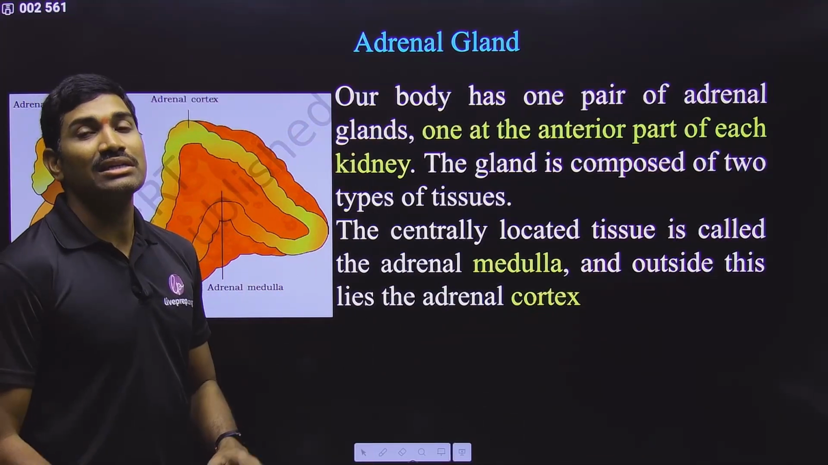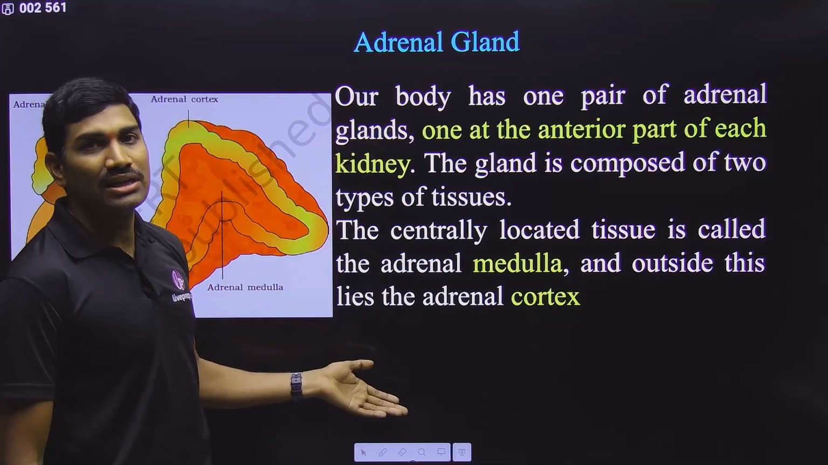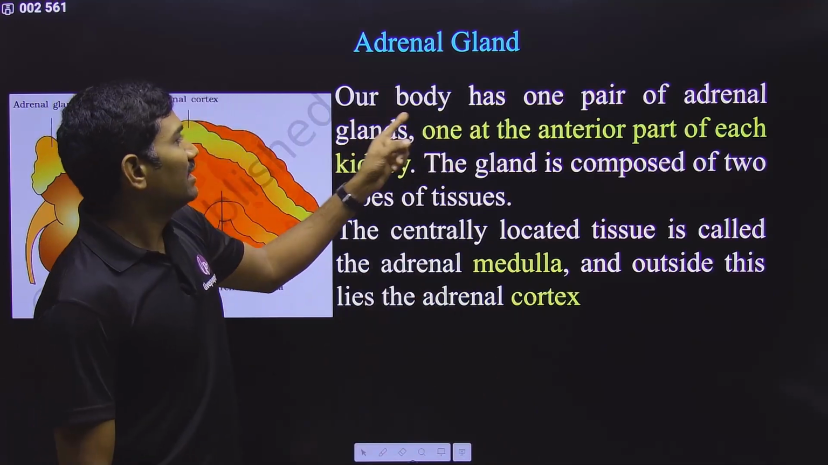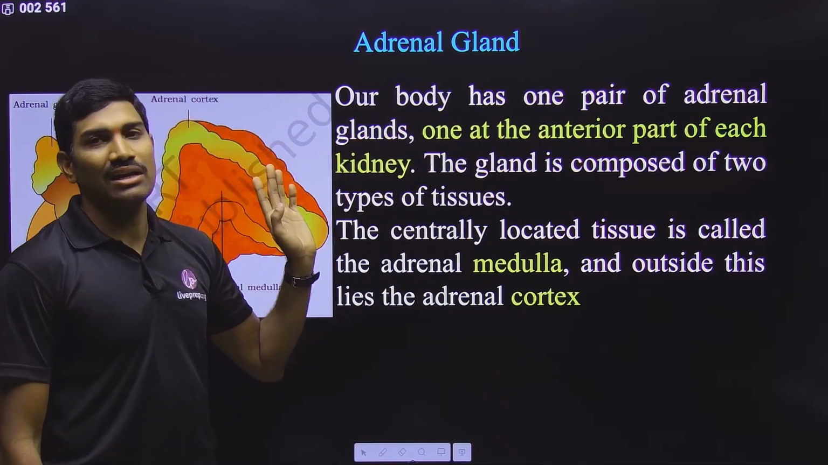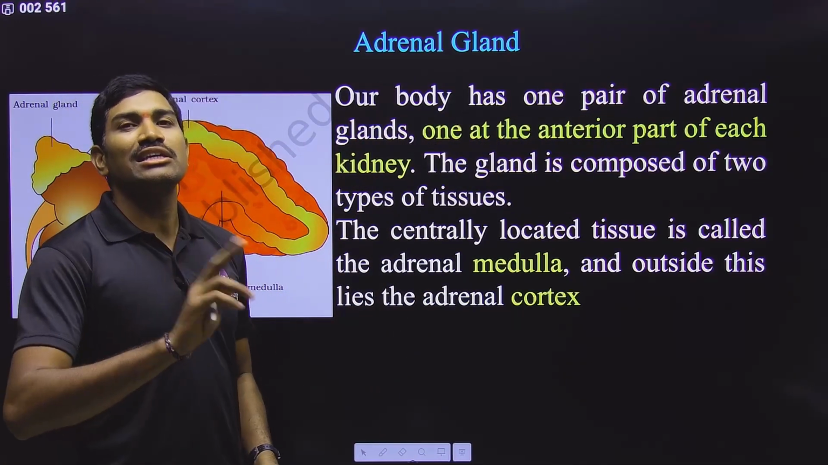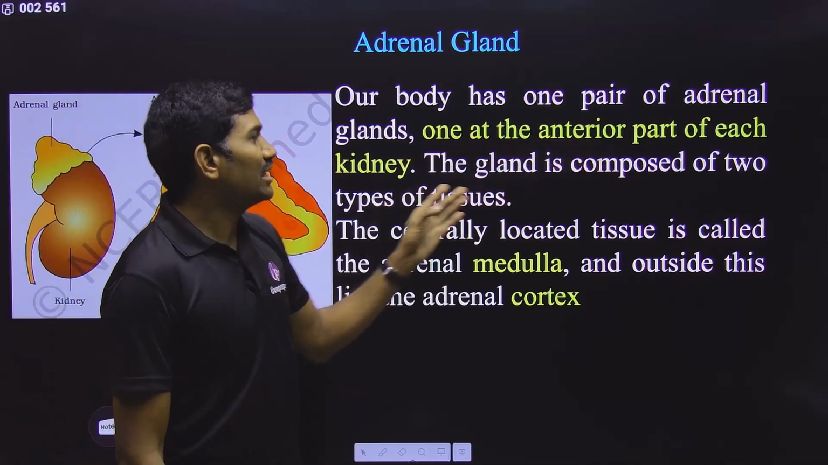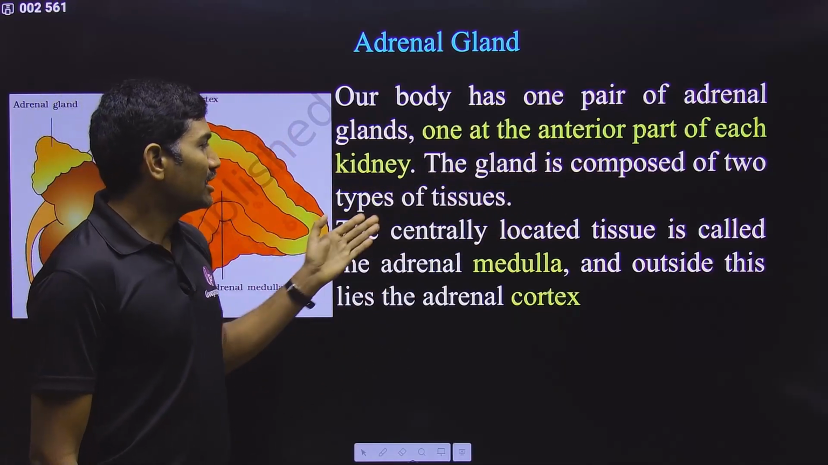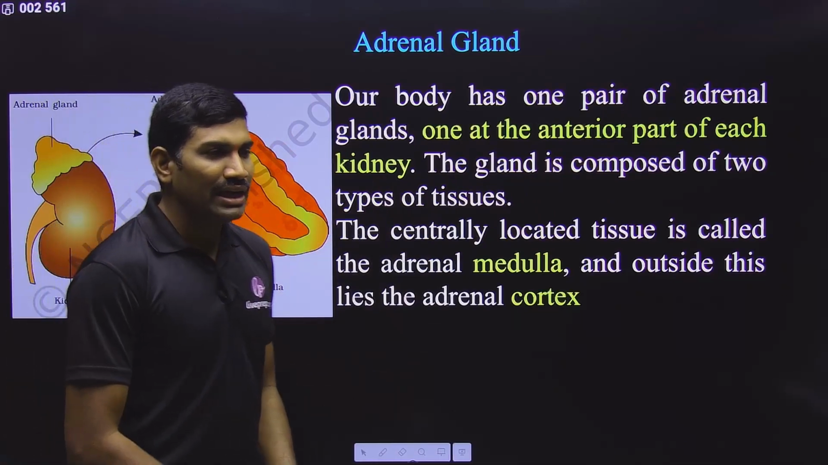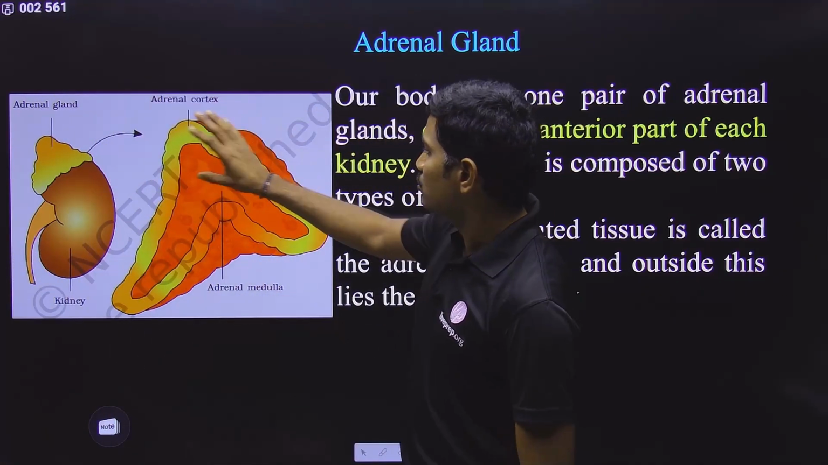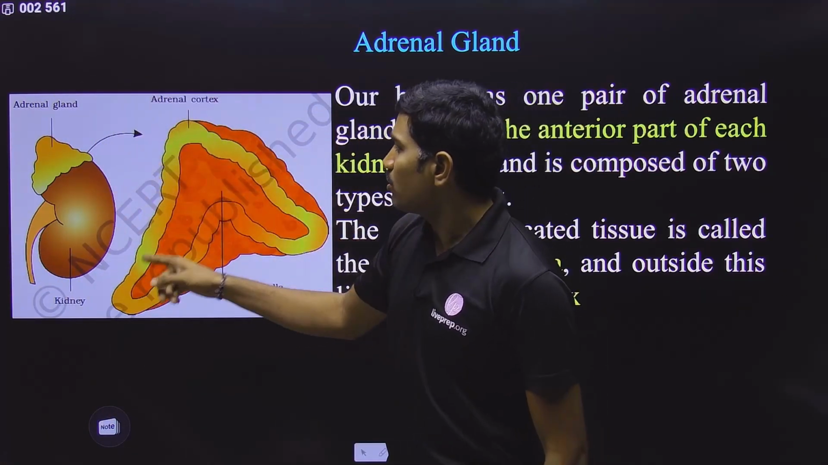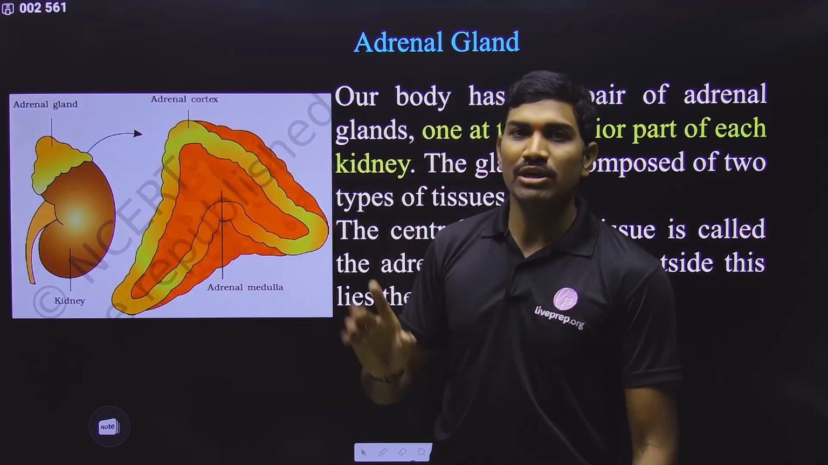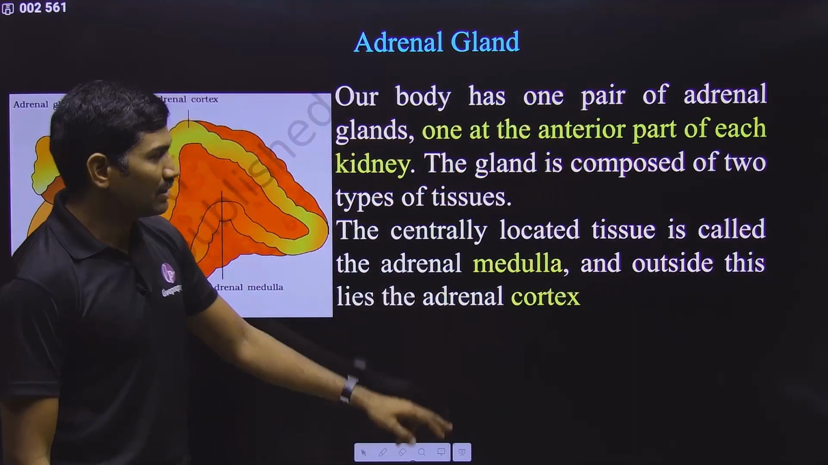Next one they are talking about is the adrenal gland. What is the location? It is present on the top of the kidney. Our body has one pair of adrenal glands, one on each kidney, at the anterior part of each kidney. It is composed of different types of tissues, and here we classify it into two parts. The outer region is called the adrenal cortex, and the central part is called the adrenal medulla.